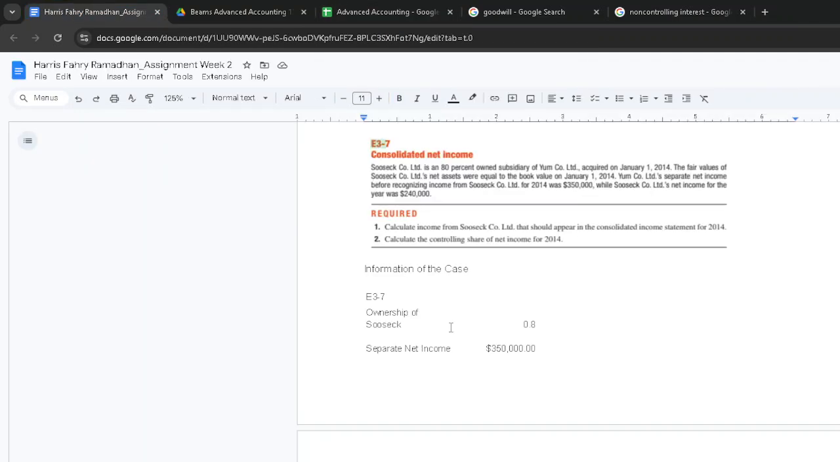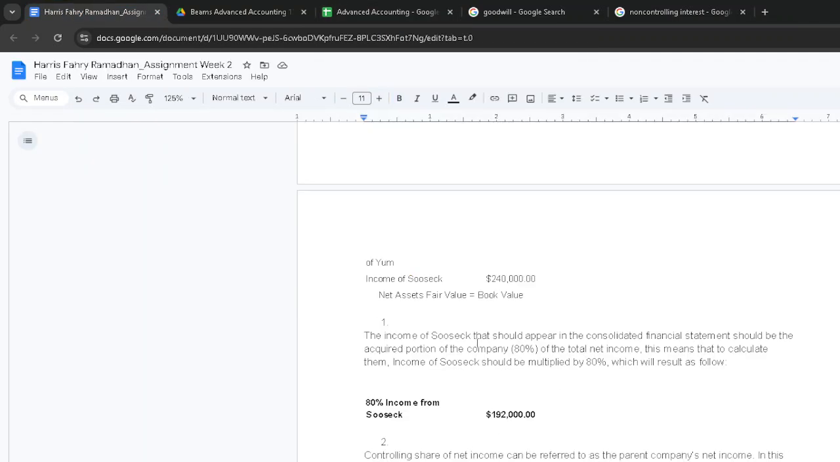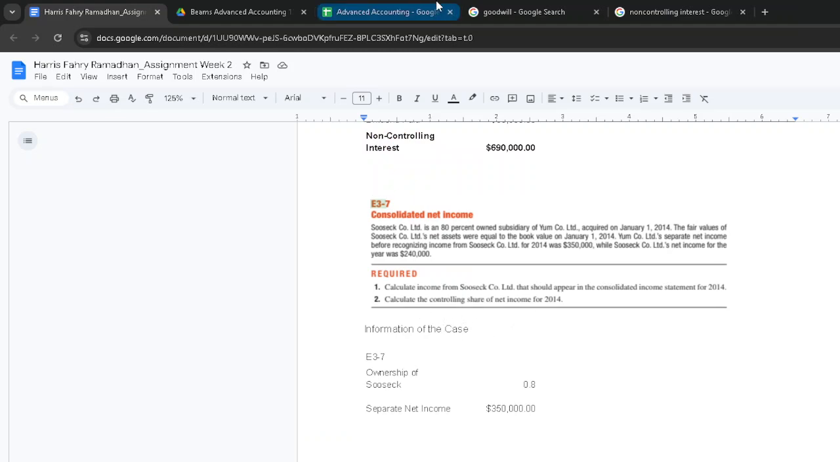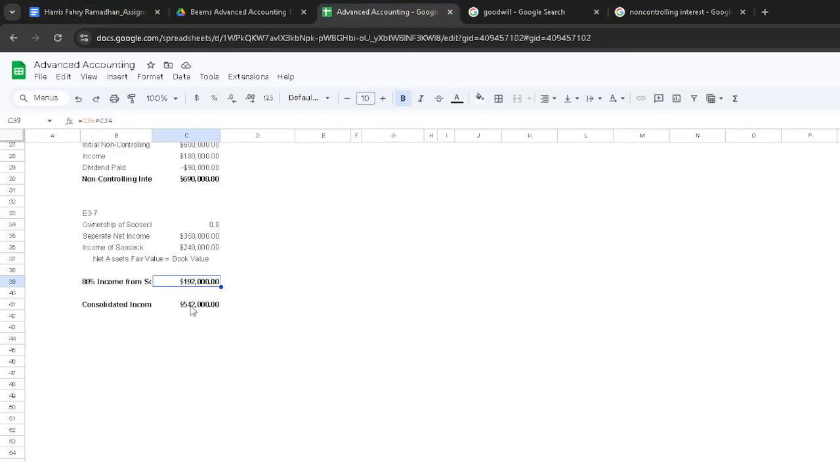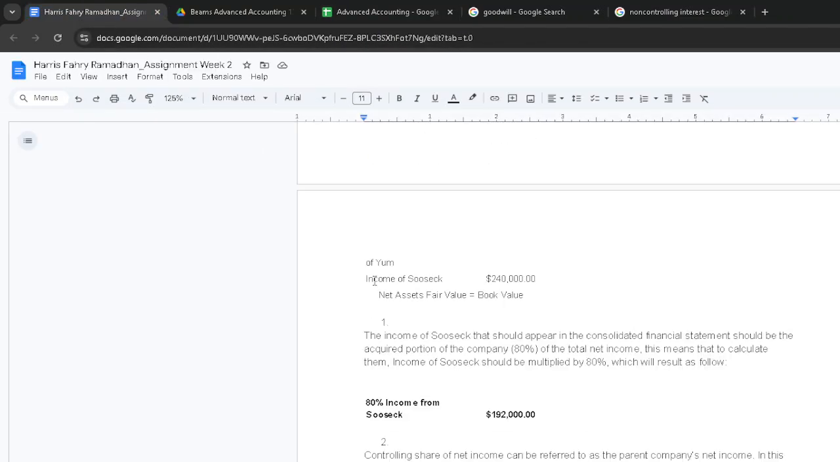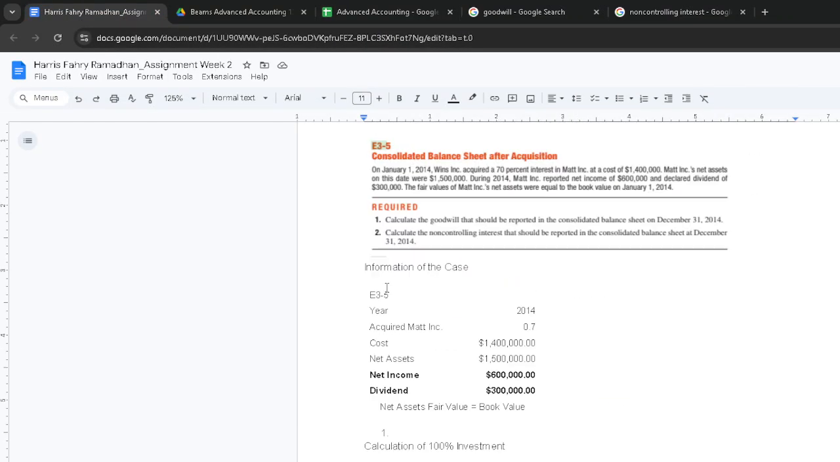For the second requirement, we need to calculate the controlling share of net income, so the aggregate amount. So what you should do in this question is to basically add the income we get from SUSEC to the income that we have initially as the parent company. So initially they have an income of 350, and so you just basically add that with 192, and you should get this amount, 542. And so that should be your answer for both number 1 and number 2.